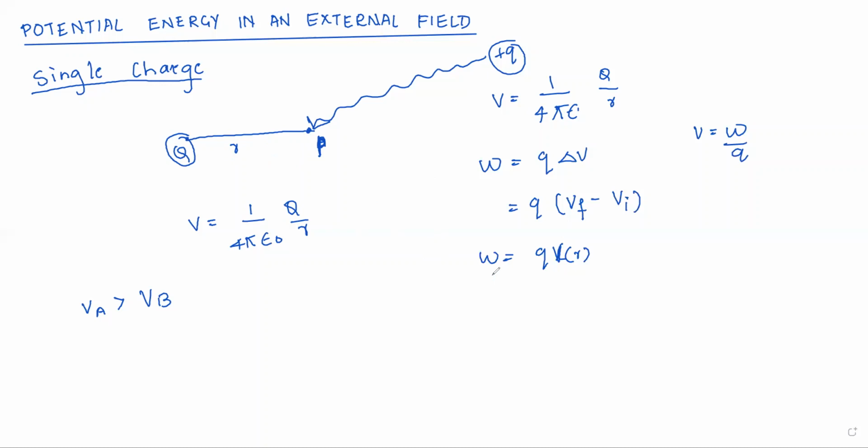Therefore, the potential energy of a single charge will be, if I rewrite it, U is equal to Q V_R. Understood? This is a very simple derivation which you may get for 2 marks. Single charge is not that important. But the potential energy of a system of 2 charges and of a dipole is very important.